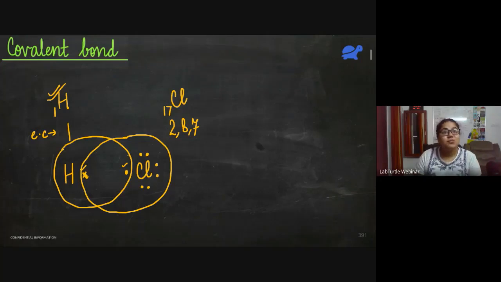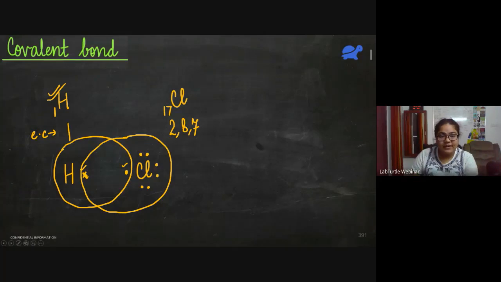8 electrons. So both of them are stable now. Both of them have noble gas configuration. So this is known as covalent bond, and it is usually formed between two or more non-metals. Of course, there are some special cases in which a metal and a non-metal form covalent bond, but that is beyond the scope of the syllabus right now. You will learn it in class 11th.